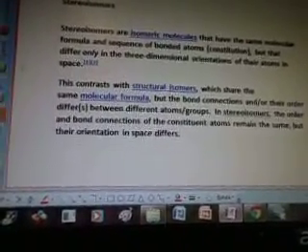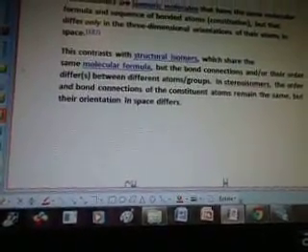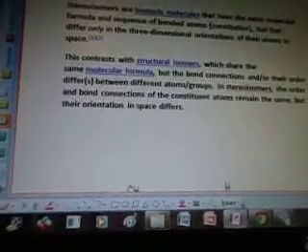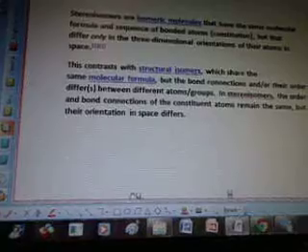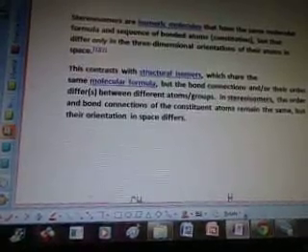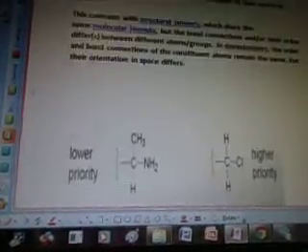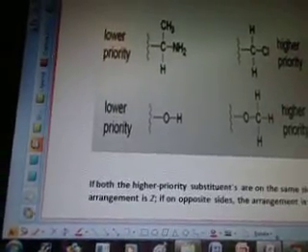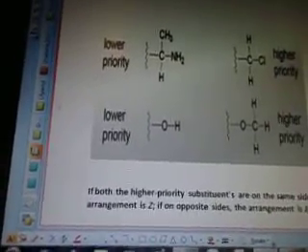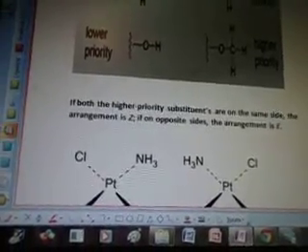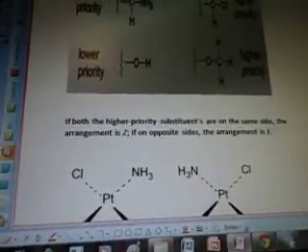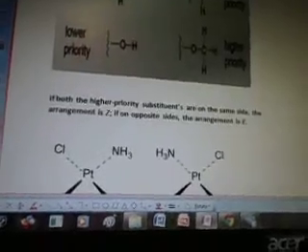This contrasts with structural isomers, which share the same molecular formula, but the bond connections and/or their order differs between different atoms and groups. In stereoisomers, the order and bond connections of the constituent atoms remain the same, but their orientation in space differs. So it's a lower priority, higher priority graph here. If both the higher priority substituents are on the same side, the arrangement is Z. If on the opposite side, the arrangement is E.